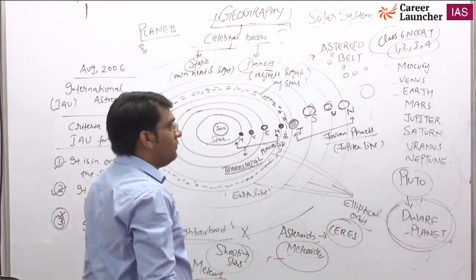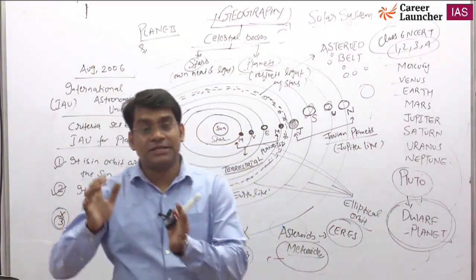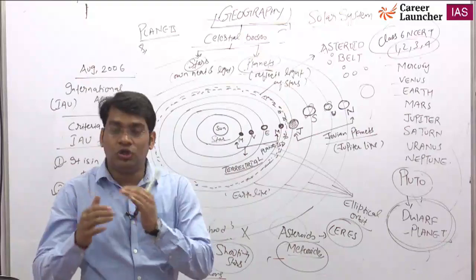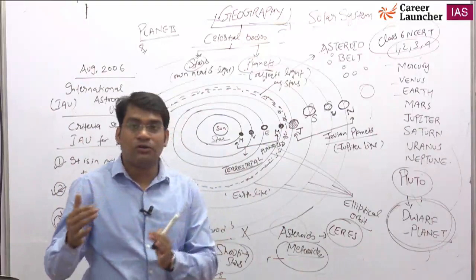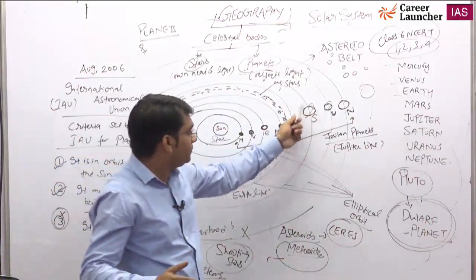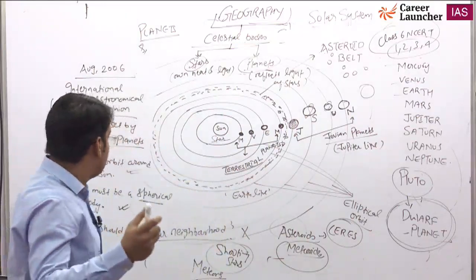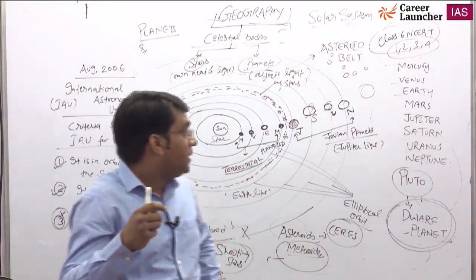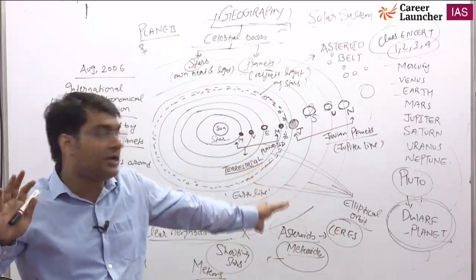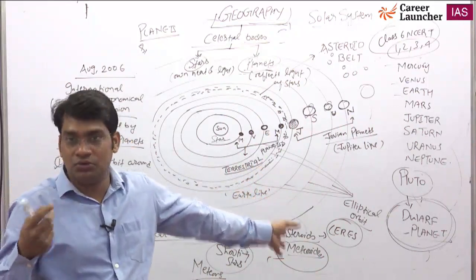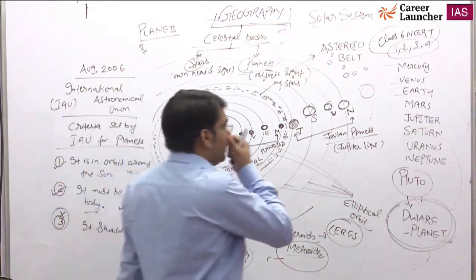Amarjit Misra, one question: what are the Juno, Cassini and Osiris missions? See, these are some of NASA's space exploration missions. The Juno mission is to study the moons of Jupiter, the Cassini mission is to study the moons of the planet Saturn, and Osiris is a mission that studies an asteroid, the Bennu asteroid. First I will give you a clear picture of the static portion, and then I will give you some idea about NASA's missions.